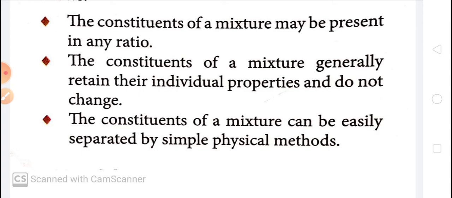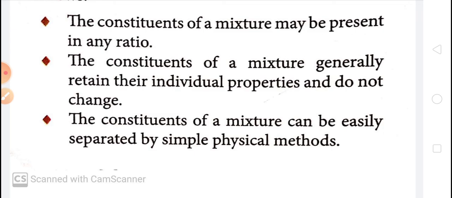We do this method at home to clean rice. We can separate the sand particles from rice by simple hand picking. These are the properties of a mixture. I hope you understood the topic nicely.